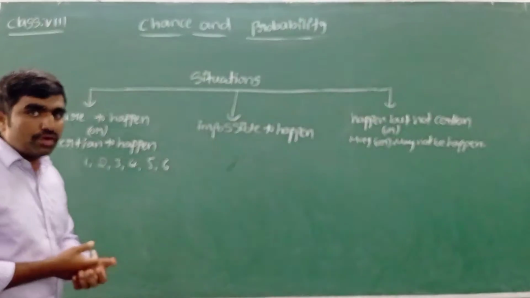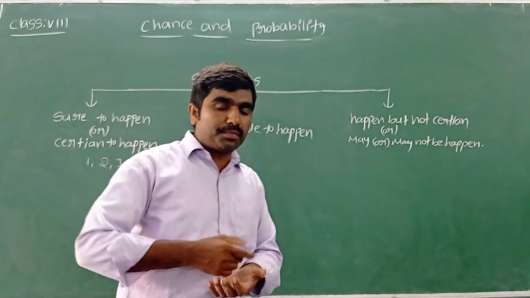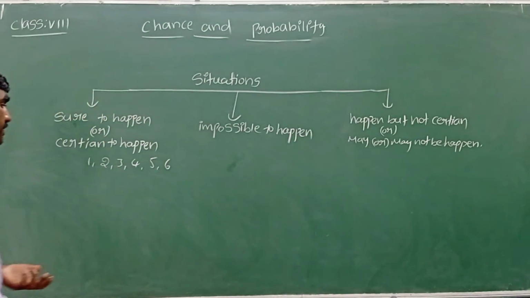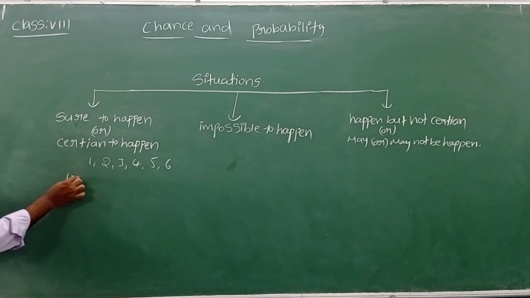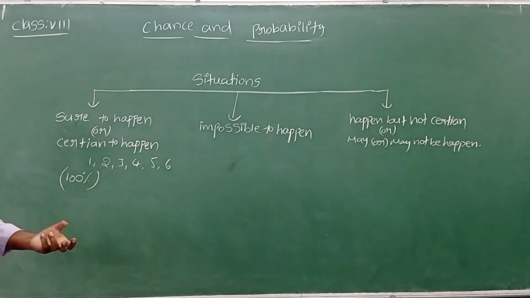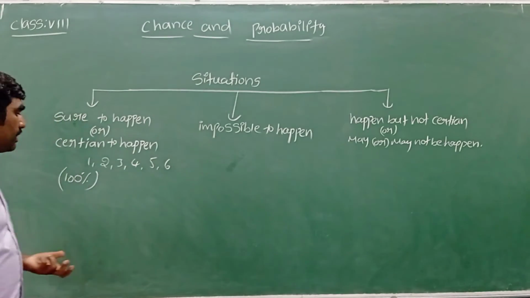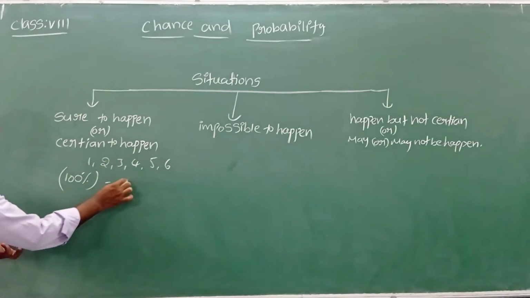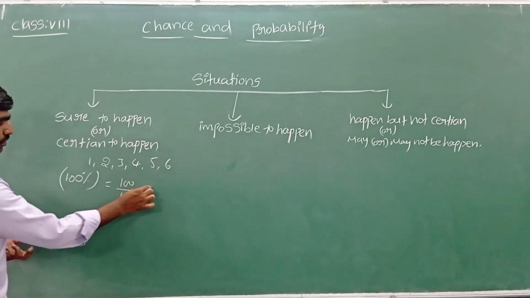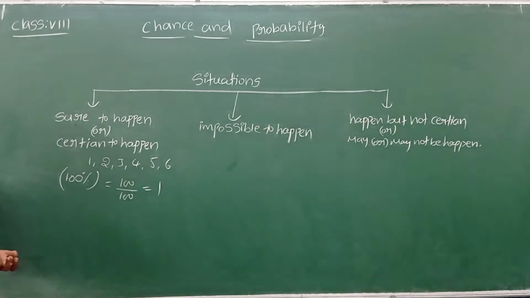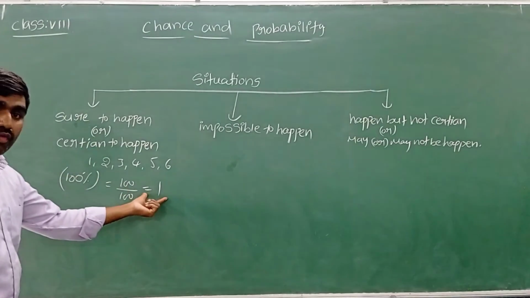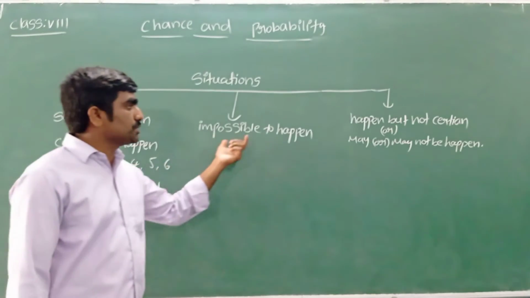And what is the chance of getting Sunday tomorrow? Just now I asked you, as today is Saturday, the chance of getting Sunday tomorrow is 100%. Yes, it is going to happen. We are going to get Sunday only tomorrow. So how can I write this? 100 percent means 100 out of 100, which is equal to 1. The probability of a sure event or certain event is 1.